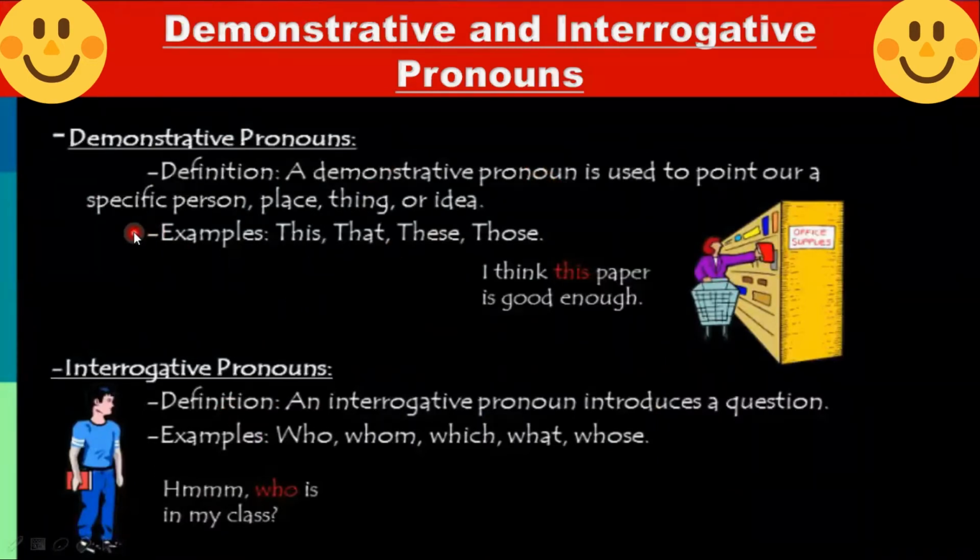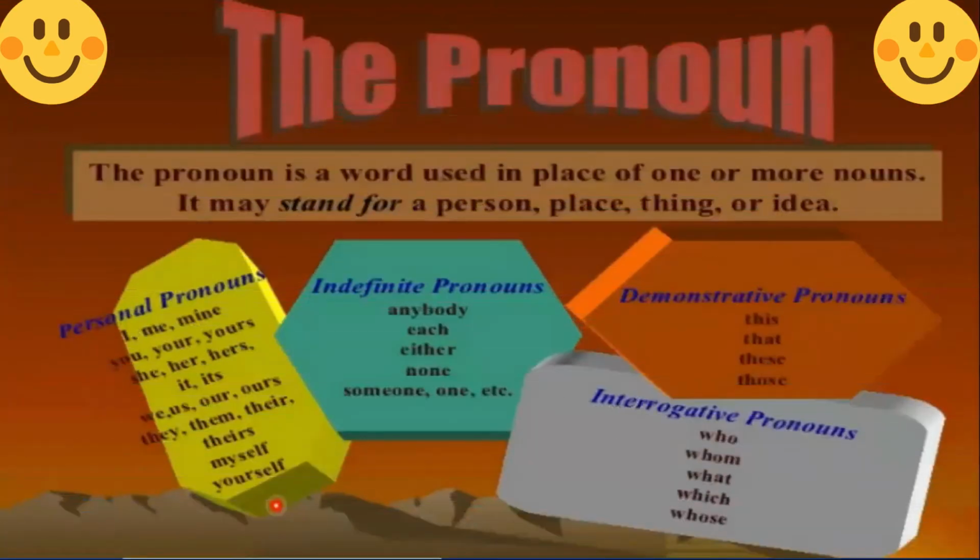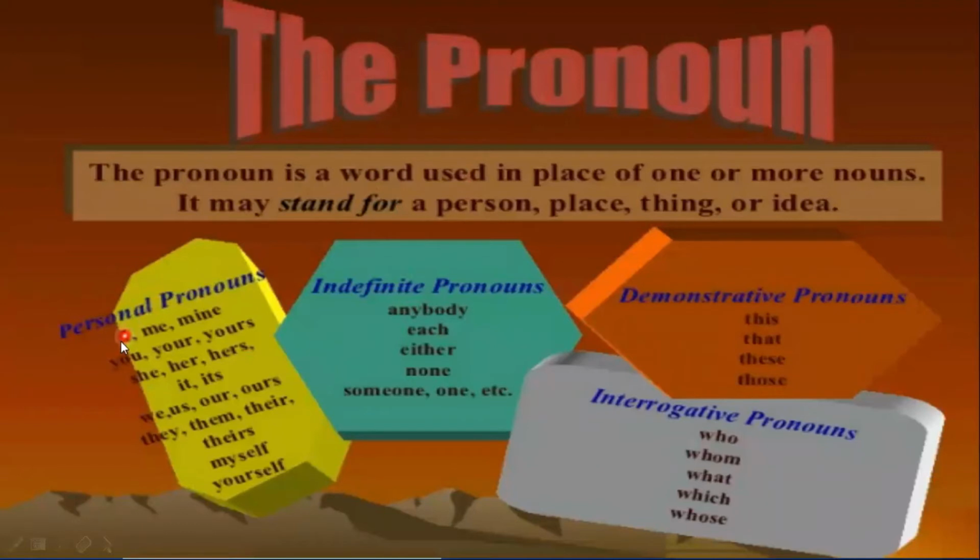Demonstrative and interrogative pronouns. A demonstrative pronoun is used to point out a specific person, place, thing or idea: this, that, these, those. I think this paper is good enough. This is a demonstrative pronoun. An interrogative pronoun introduces a question: who, whom, which, what, whose. Who is in my class? Who is an interrogative pronoun. Here is a glimpse of the pronouns: personal pronouns, indefinite pronouns, demonstrative pronouns, interrogative pronouns.